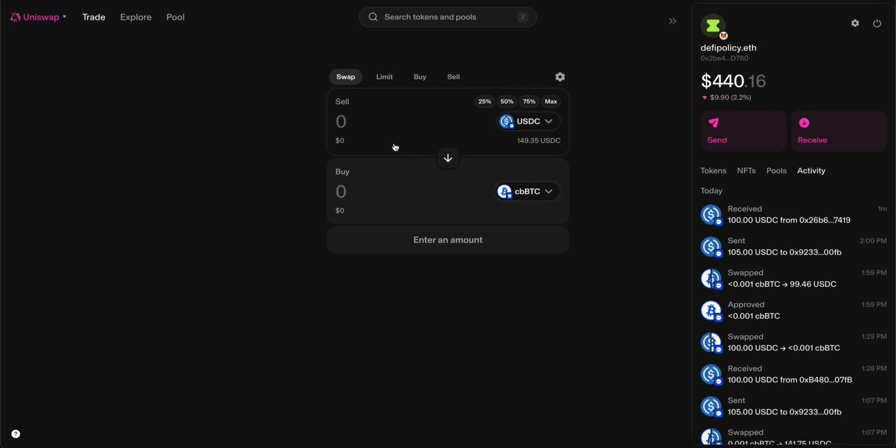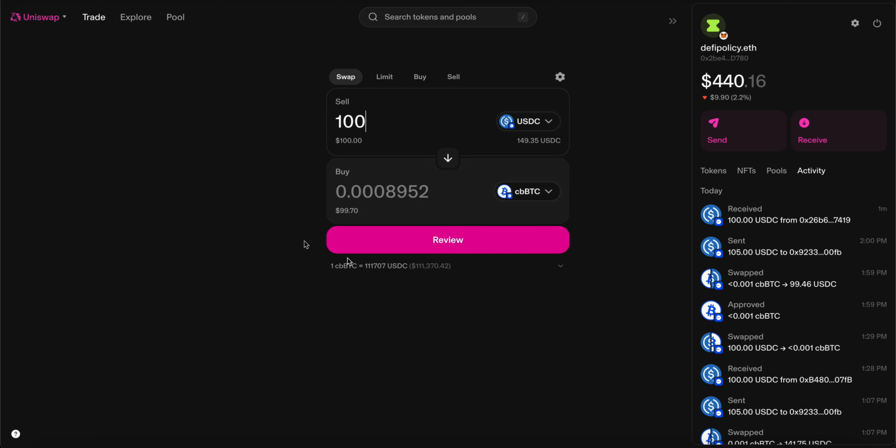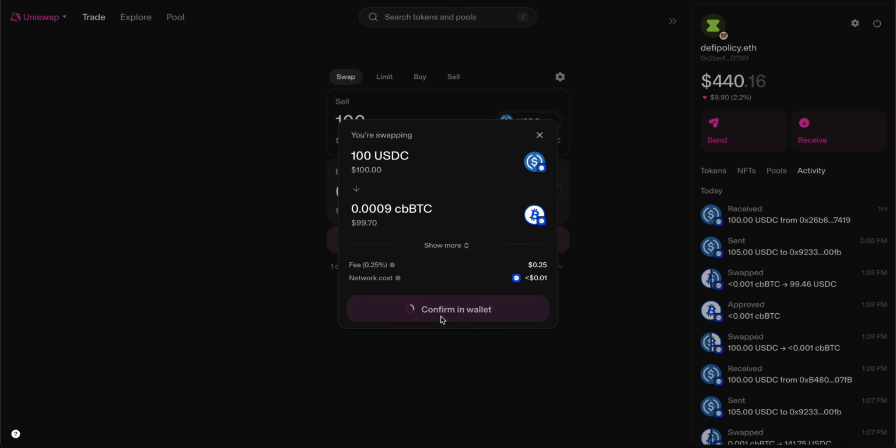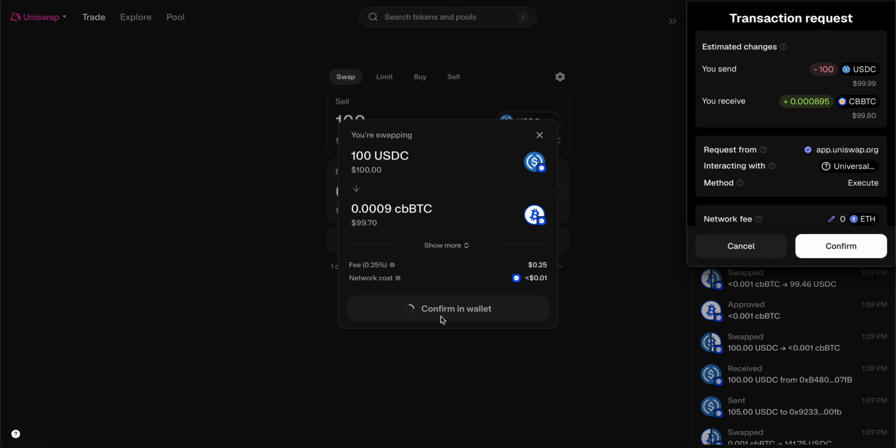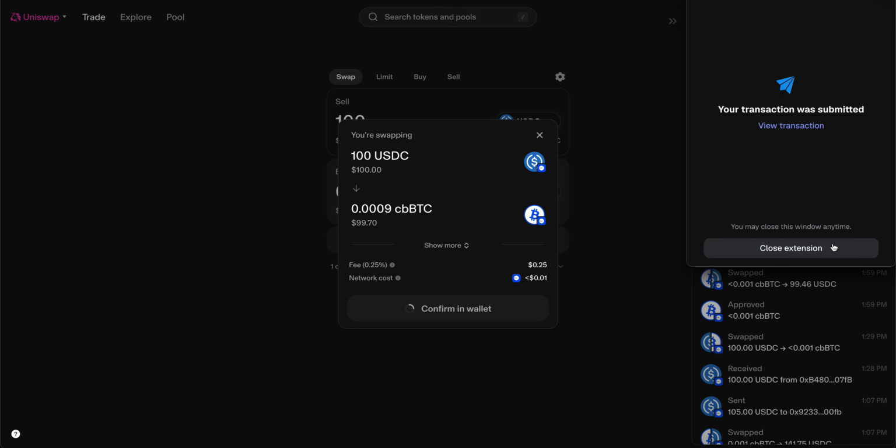USDC is a Genius Act regulated payment stablecoin. I choose the amount, which in this case is going to be 100 USDC and the equivalent value in Bitcoin. After reviewing the transaction quote, I can confirm it in my wallet. I am now authorizing the transaction by signing it with my private key on the blockchain. And my transaction was just submitted.